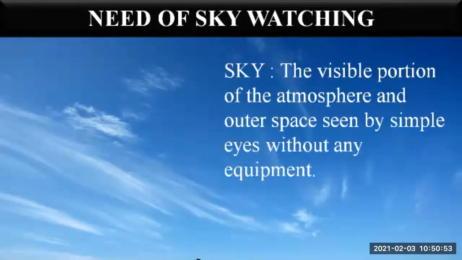Then, what is the difference between sky and space? What is sky? Sky is the visible portion of the atmosphere and the outer space seen by simple eyes without any equipment from the earth. It is known as the sky. When you watch the sky, you can see it very easily, very clearly. You don't need to take help of any equipment, because it is the visible portion. So that is called the sky.